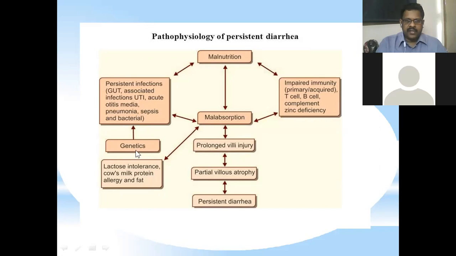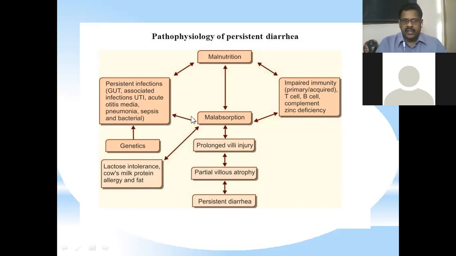These all, genetically occurring problems. And then lactose intolerance, cow's milk protein allergy, fat allergy. These are some reasons that may result in the problem.